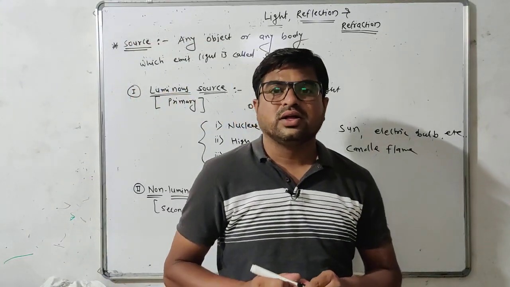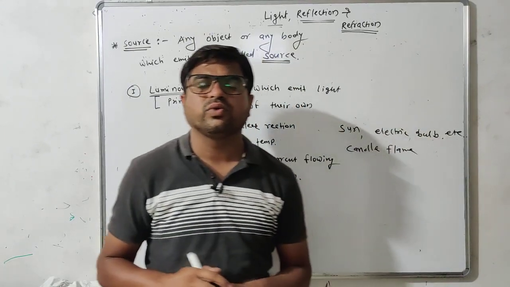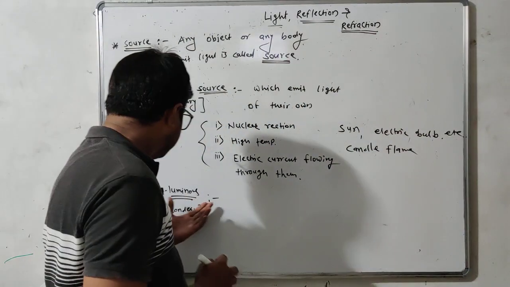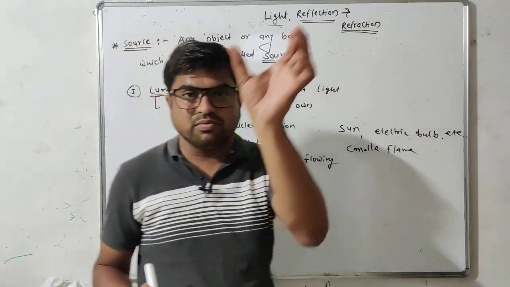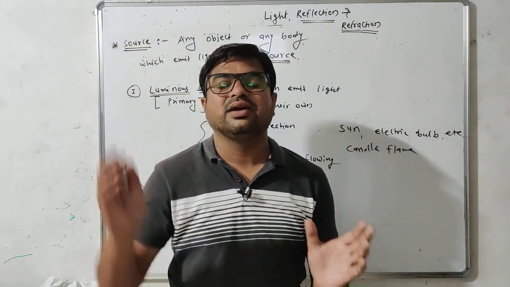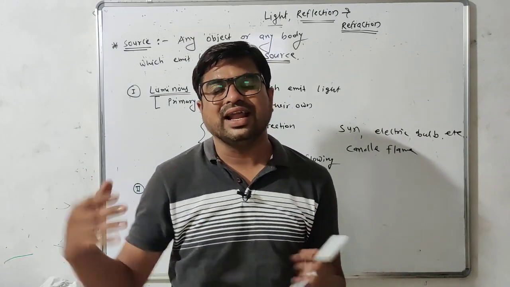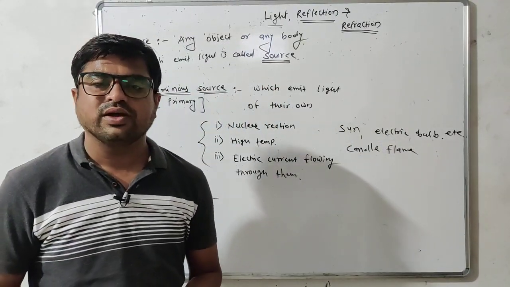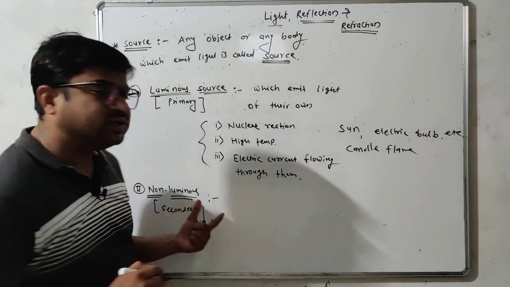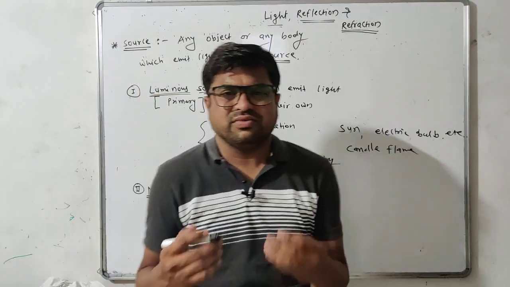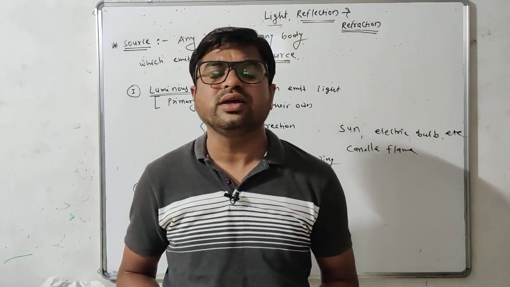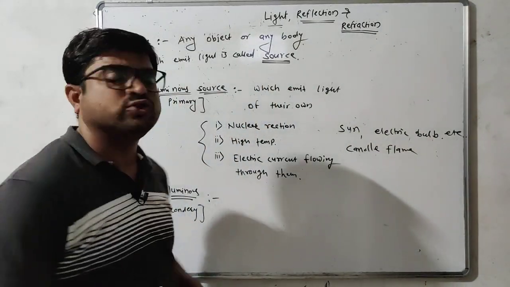You know that during night the moon is found to be illuminated, but the moon is actually illuminated by the light of the sun. Therefore we can say that the moon is a non-luminous object. Any object that is visible to us is a secondary source of light.